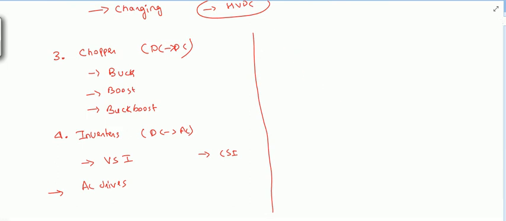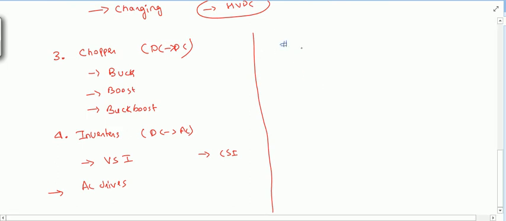Now here I am writing the extra topics which are included in the ESE syllabus, that are resonant converters, and high frequency transformers, inductors for power electronics.